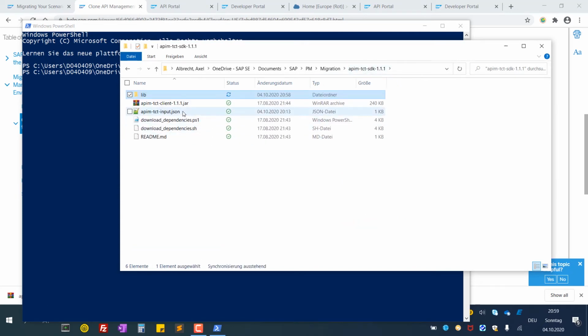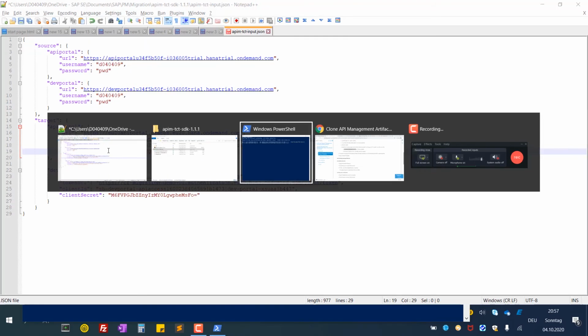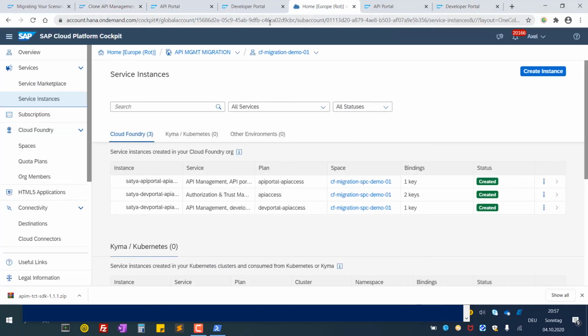So with this, the prerequisites are complete and we can check the configuration file. As you can see, it contains two sections. One is the source for the API portal and the dev portal, both configured using basic authentication. You can provide a password here, but you don't need to. If you don't do this, then you will be prompted while executing. Also, you have the target section for the API portal as well as for the dev portal. And as you can see here, we are using an OAuth client for both URLs, for both services.